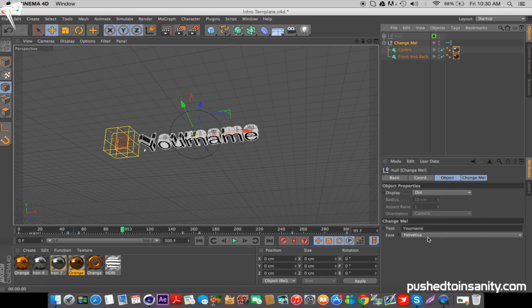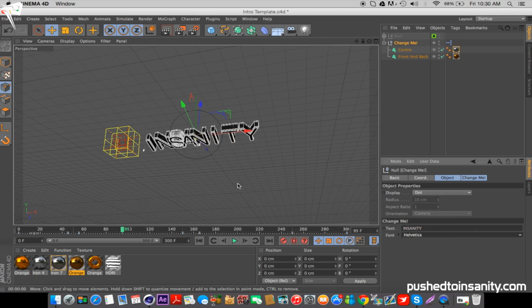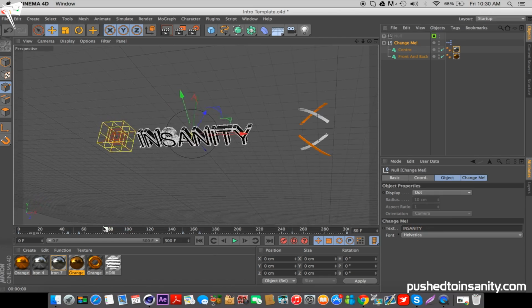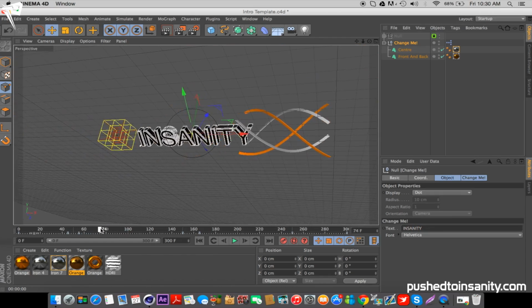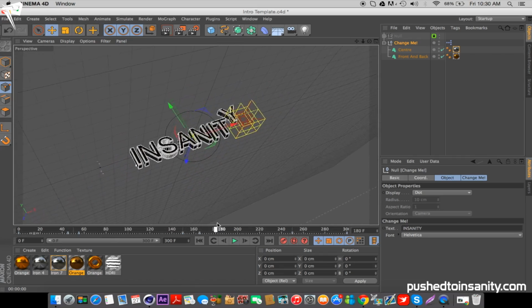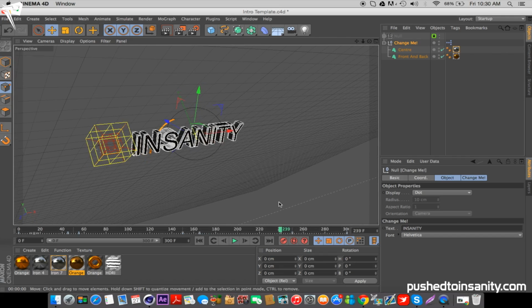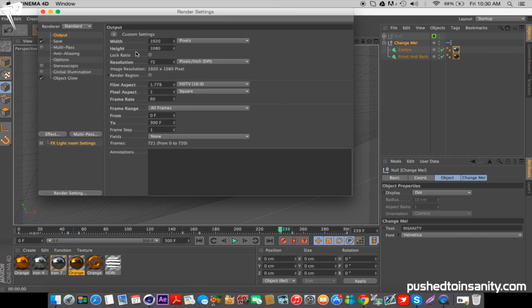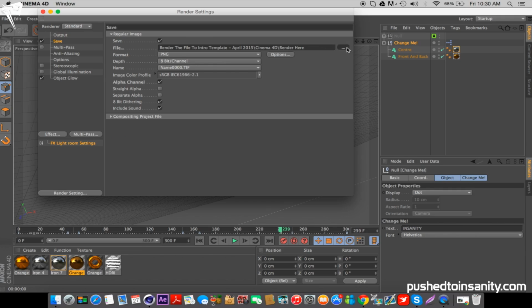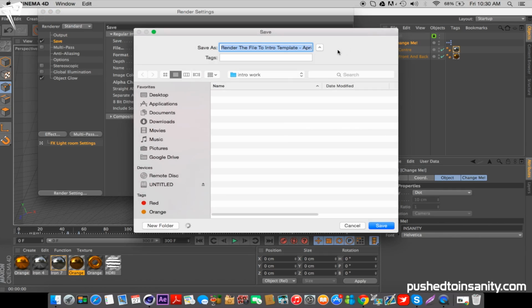To edit your text, highlight the Change Me object and change your text to whatever you want. Once you're finished editing your text, go to your render settings and save your intro to your own desktop or your folder.